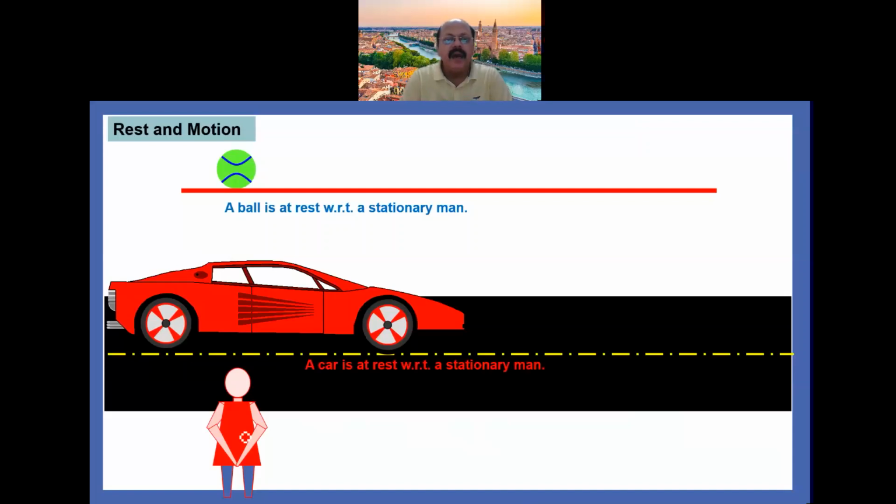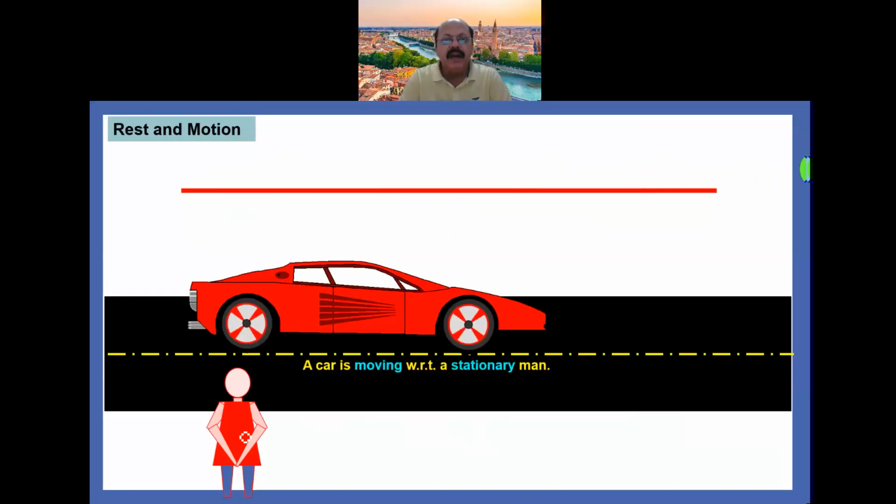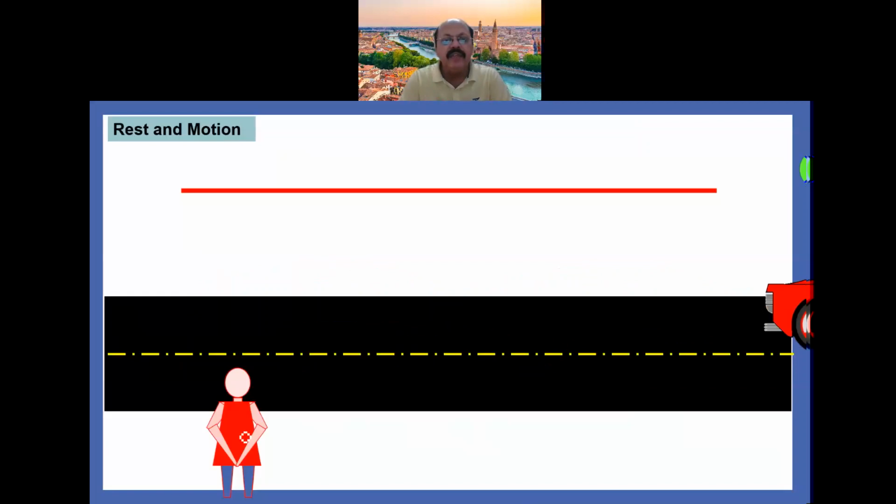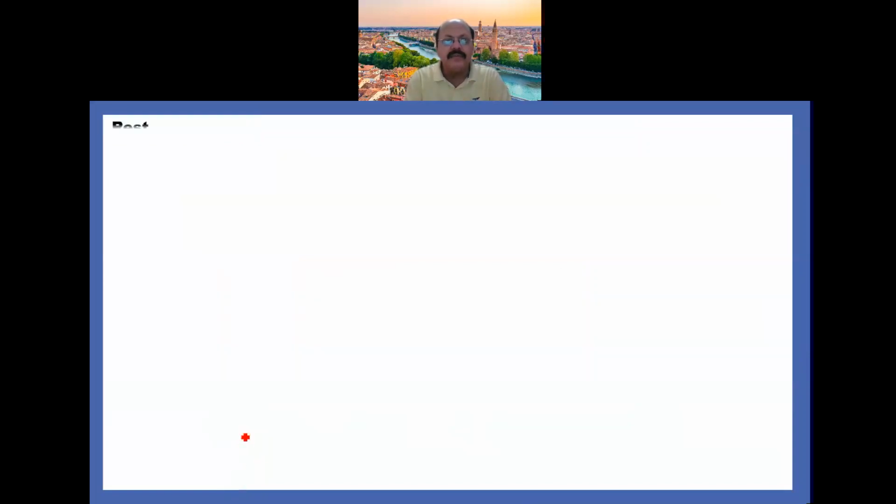Now as the ball moves, the ball is moving with respect to the stationary person. Similarly, when the car moves, the car is moving with respect to the stationary person. So this is about rest and motion.